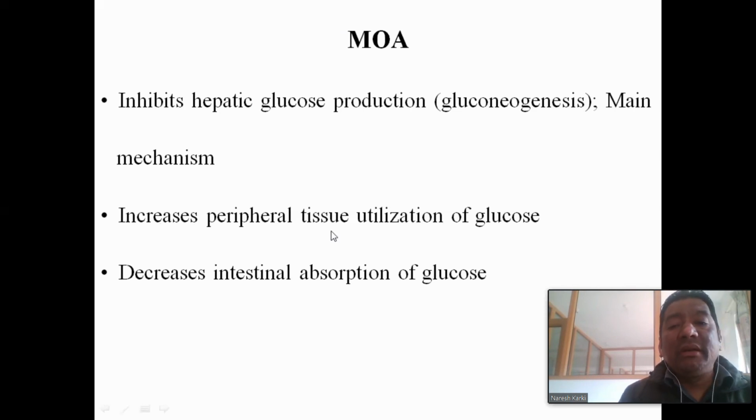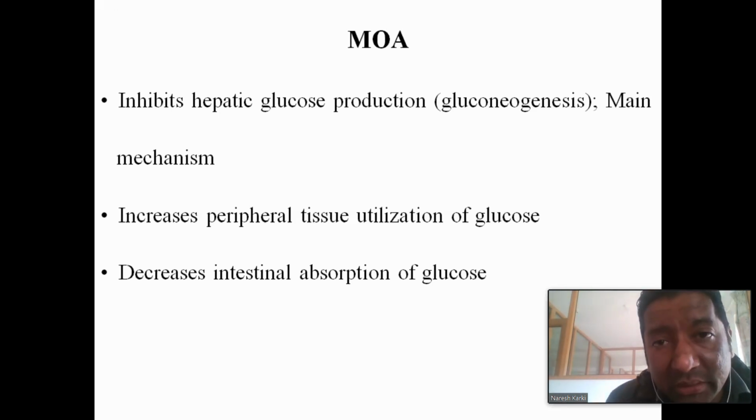Others are there. They also increase the peripheral utilization of glucose, meaning increased uptake of glucose by the muscles. They also increase glucose uptake by the adipose tissue. And they decrease the intestinal absorption of glucose. So the important mechanism of action is that they inhibit hepatic gluconeogenesis, enhance the peripheral utilization of glucose by peripheral tissues, and decrease the intestinal absorption of glucose. This is the main mechanism of action of the biguanides.